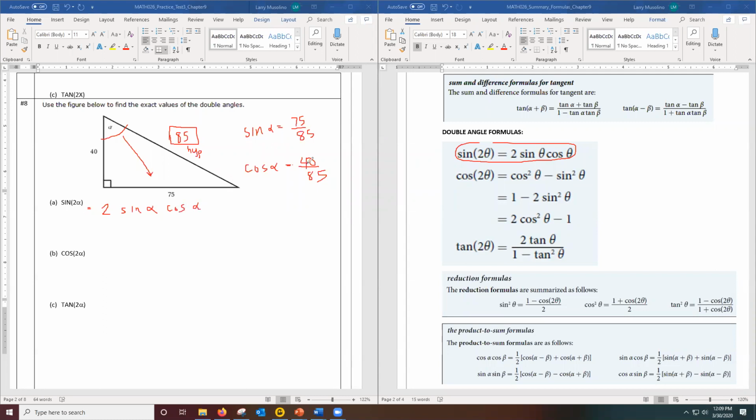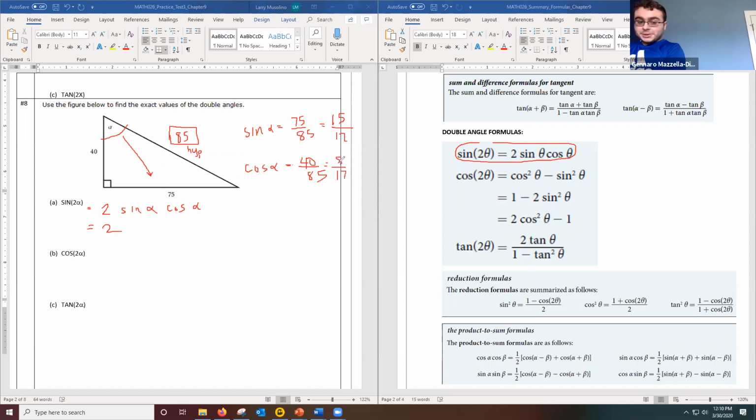But I know sine alpha and I know cosine alpha, so now I can just plug these in. I might want to simplify these fractions first, because this is really going to be 15 over 17, I think. I'm just simplifying these fractions by dividing top and bottom by 5.